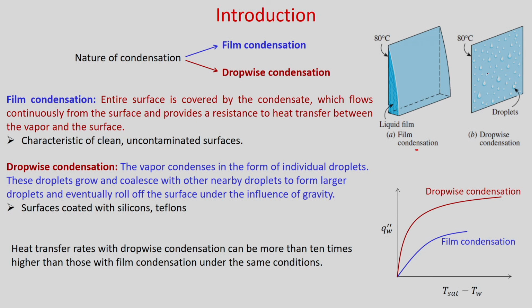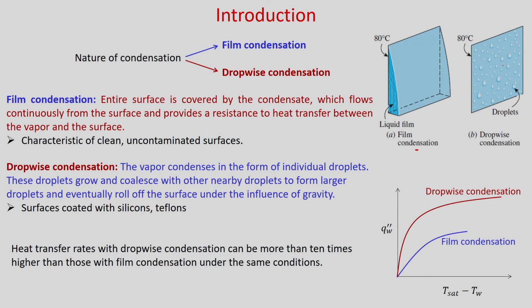In dropwise condensation, small drops are formed after releasing the latent heat of condensation, then these smaller droplets coalesce and form bigger droplets, and these bigger droplets slide in the downward direction due to gravity. So, you can see here you have more bare surface where more heat transfer can take place, because the vapor is in direct contact with the surface.